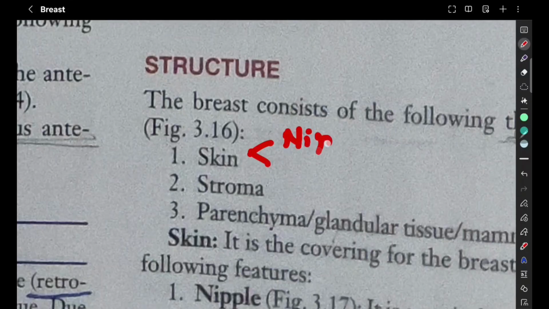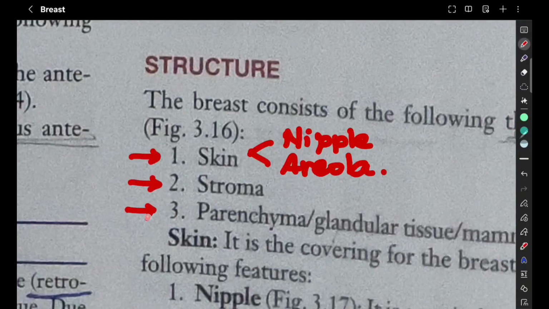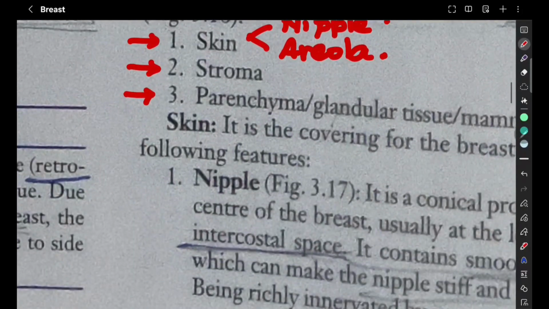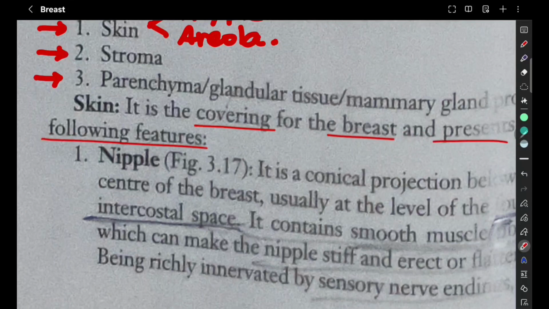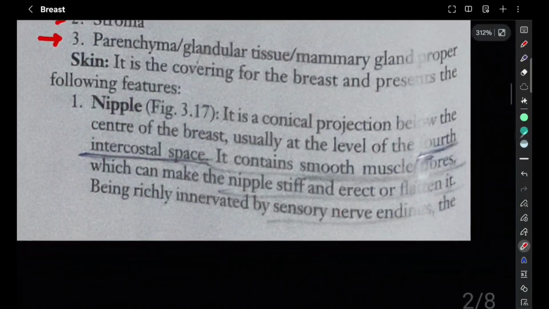One is the nipple and the other is the areola. Okay. So we have skin, stroma, parenchyma. In the skin again we have nipple and areola. So starting off with skin, it is the covering for the breast and presents the following features. Skin obviously has a covering or protective ability, right? So it is going to cover.